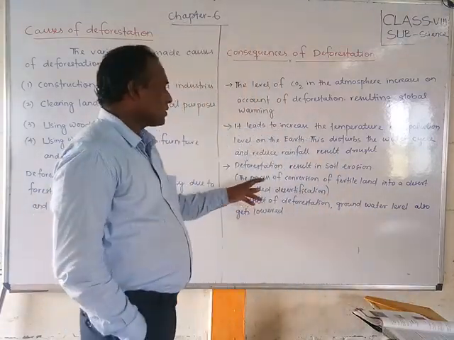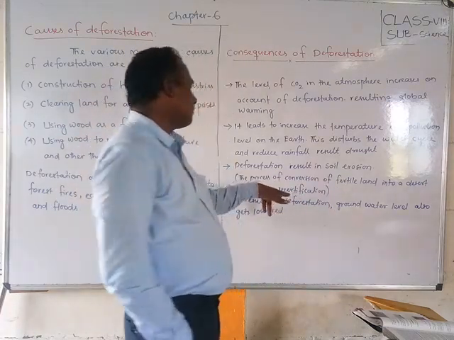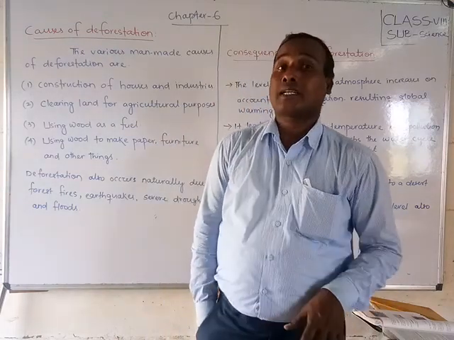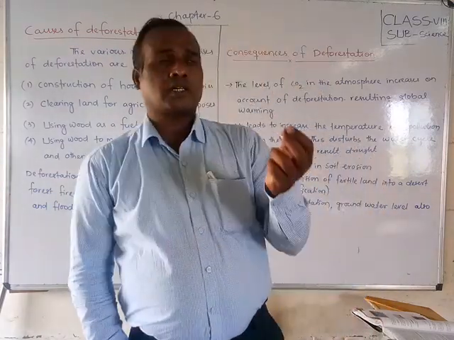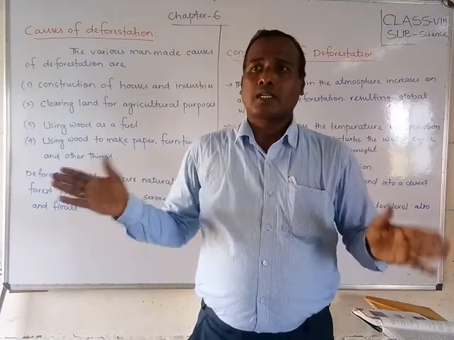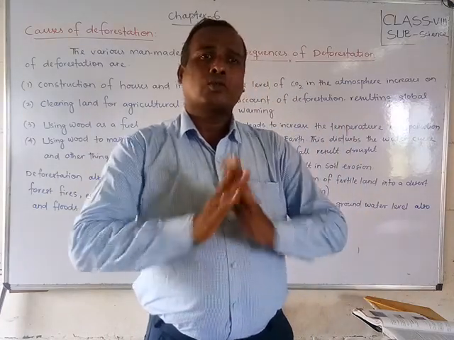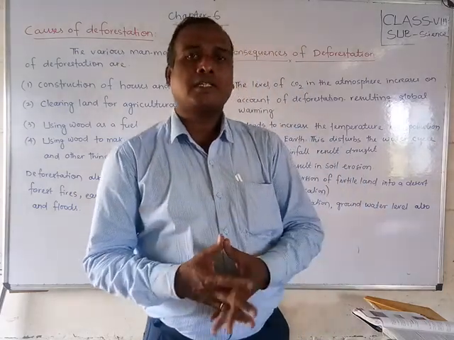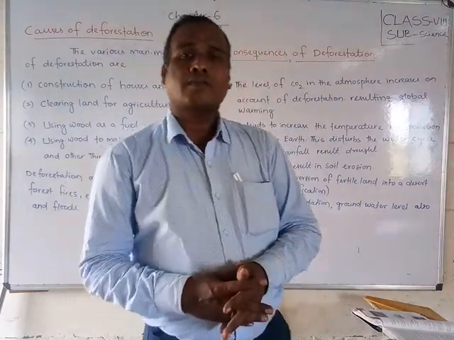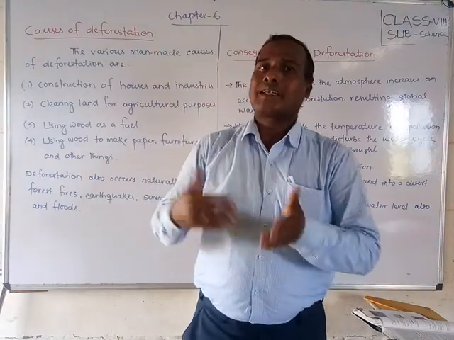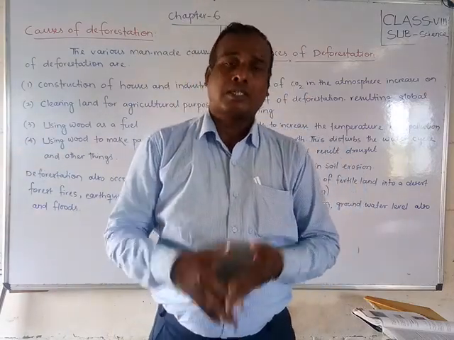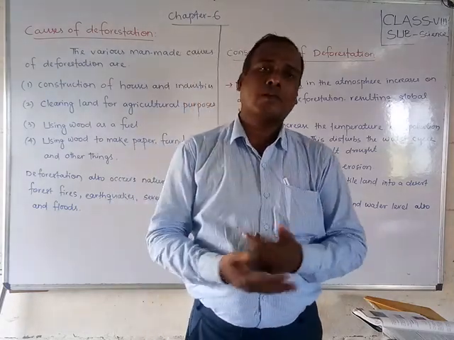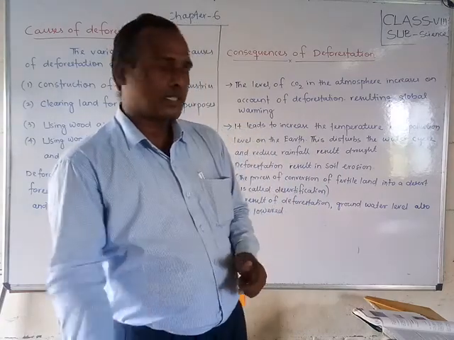Okay. So this process, the conversion of fertile land into desert, is called desertification. That means the area will become just like a desert, because the upper layer, whatever grass or plants were there, will flow away, and the total area will become plantless and treeless. Then it will become like a desert. That is called desertification. That means fertile land, which is ready for plants, if the plants finish, will become a desert. That is called desertification.